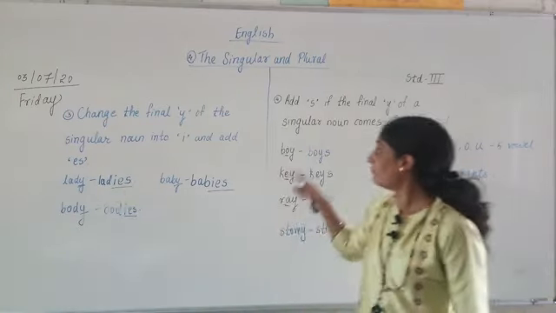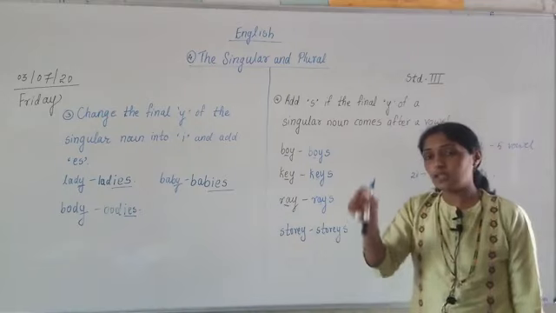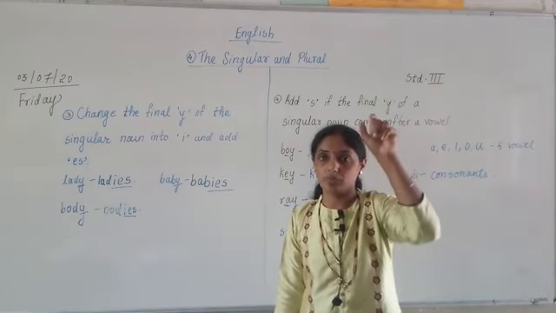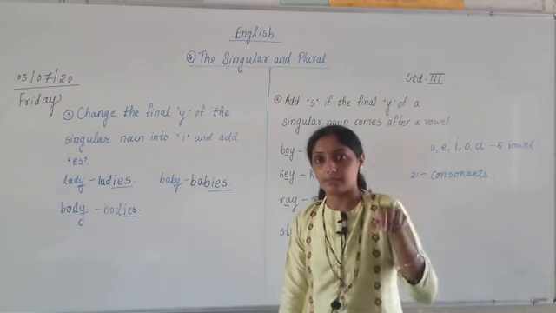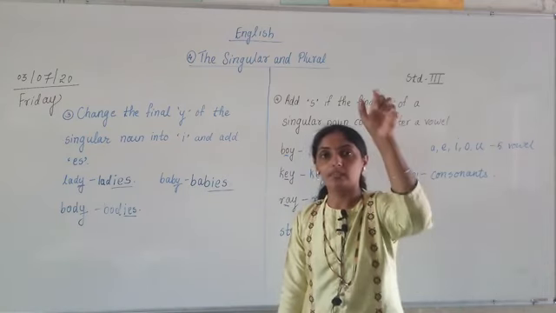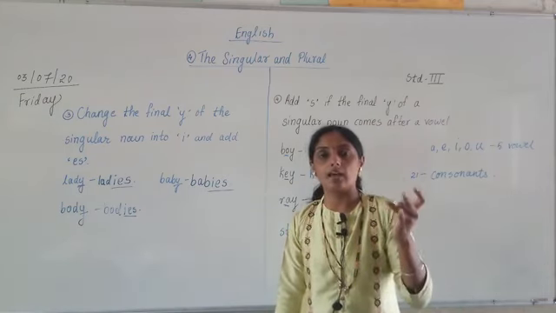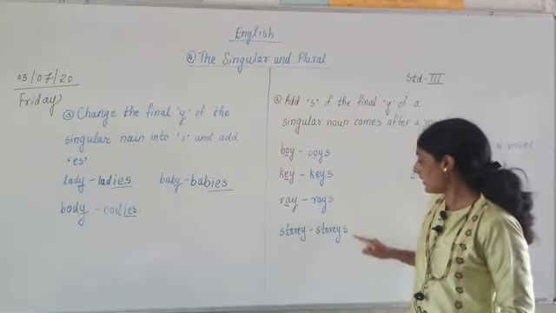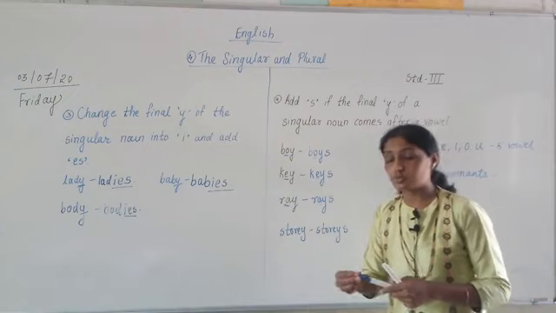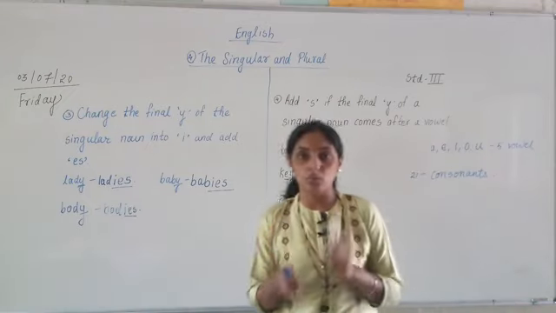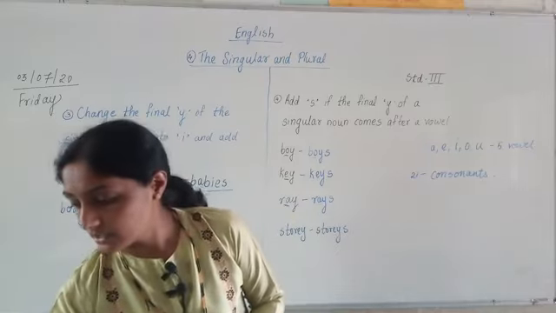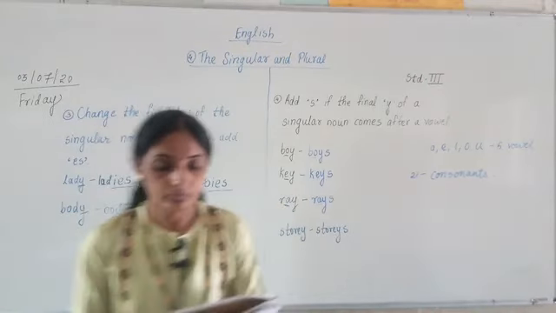Add S if the final Y, before that Y, if the letters are vowels A, E, I, O, U. At that time, what do we have to do? We have to add S in the ending of those words to form plurals. Understood? The next rule which is given over here, I will just show you.